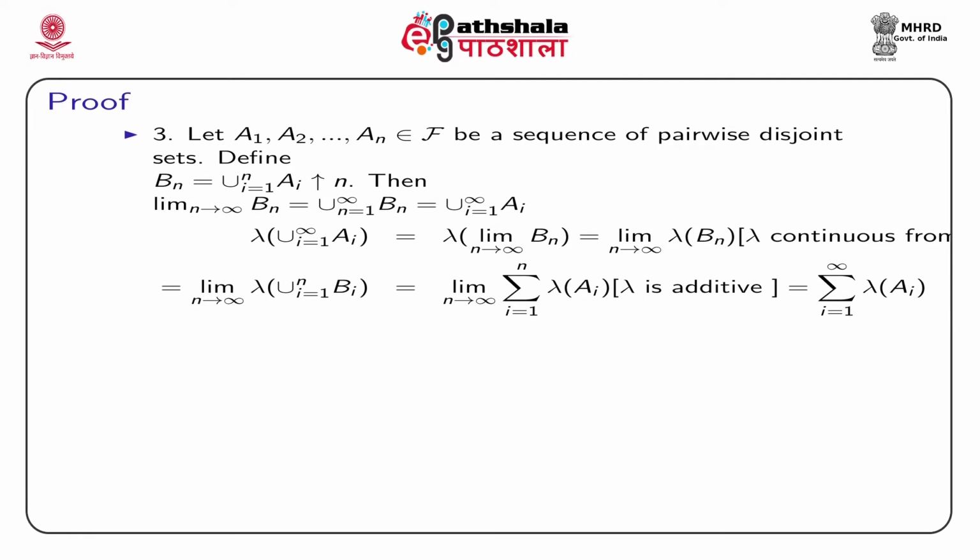So, it is Bn. Now, since lambda is additive, we can use the property of an additive set function, that for disjoint sets the lambda of the union can be written as the sum over lambda, and this is a finite sum since lambda is an additive set function. And this completes the proof of the third part.